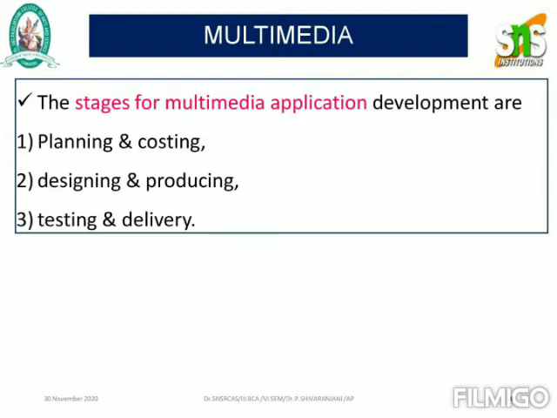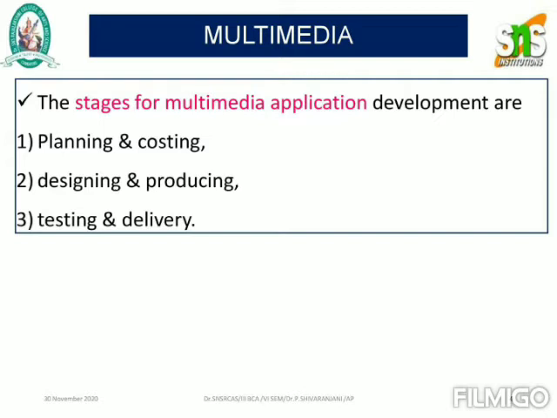The planning and costing includes the kind of planning which is done based upon the requirement. Basically, first we'll collect the basic requirement of the user or the customer. Then we'll plan the cost accordingly, the cost that has been provided for the particular animation effect.